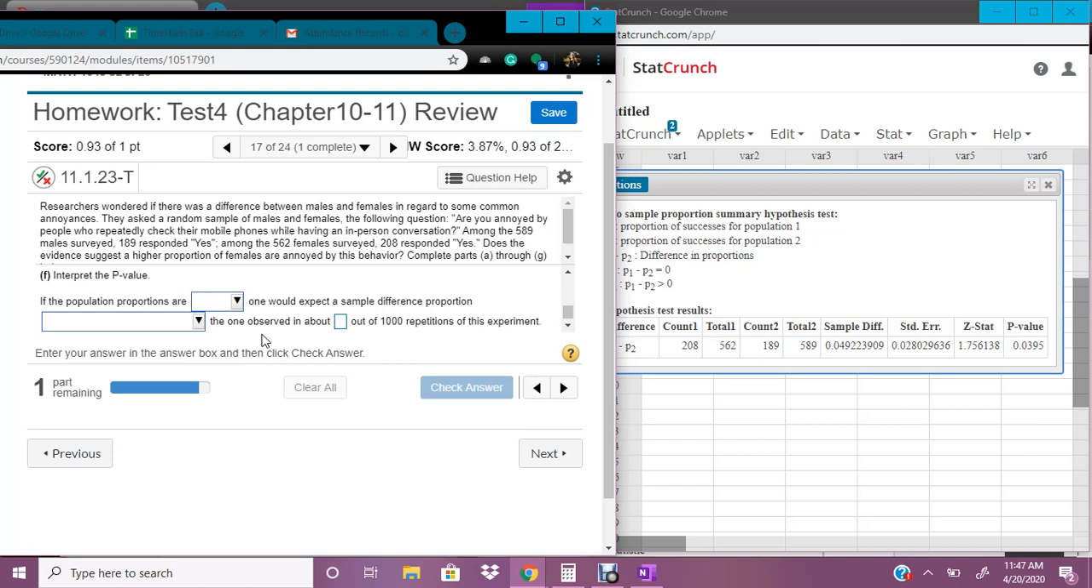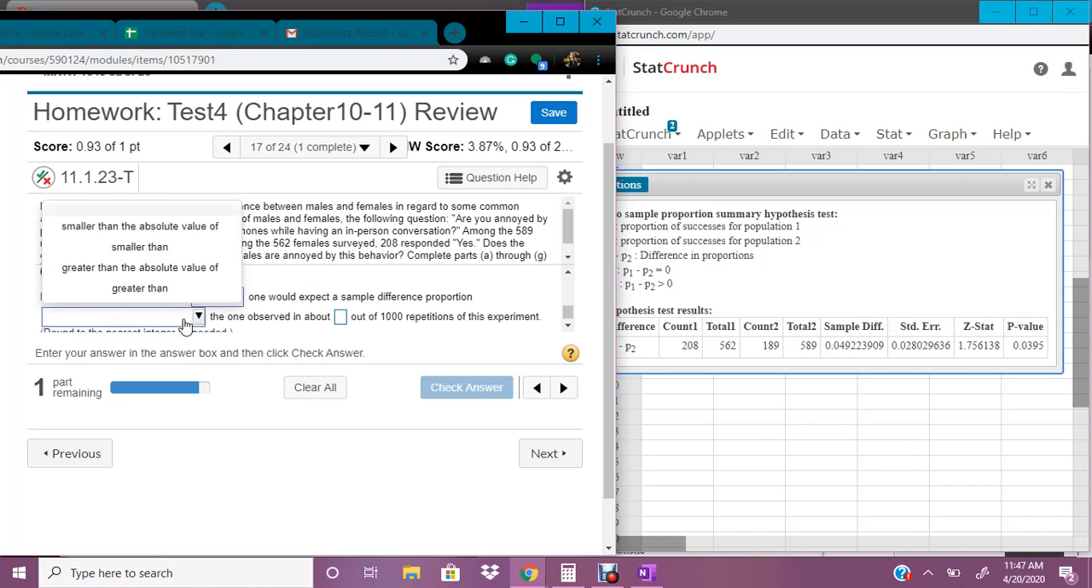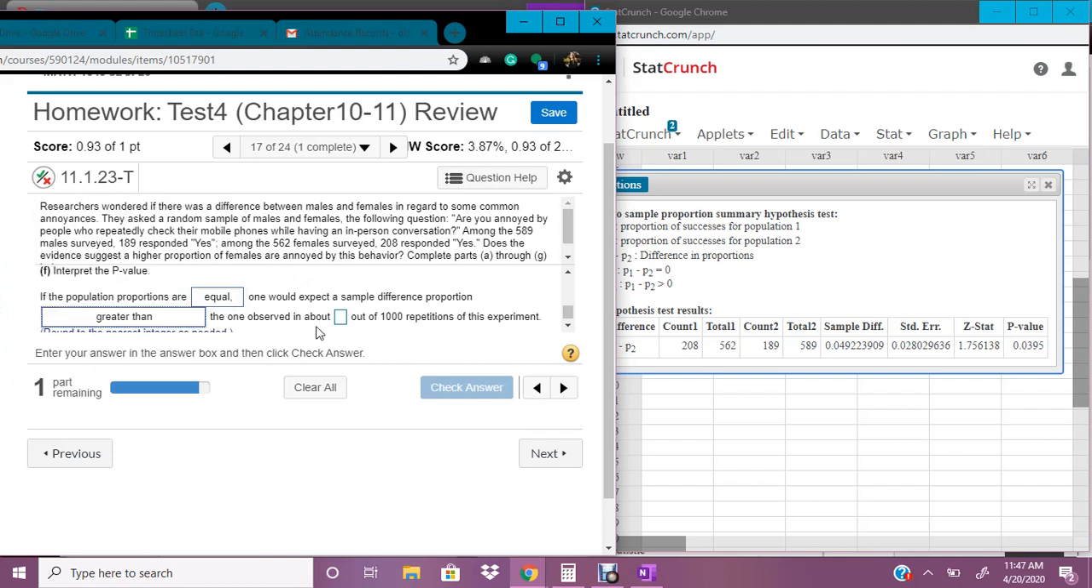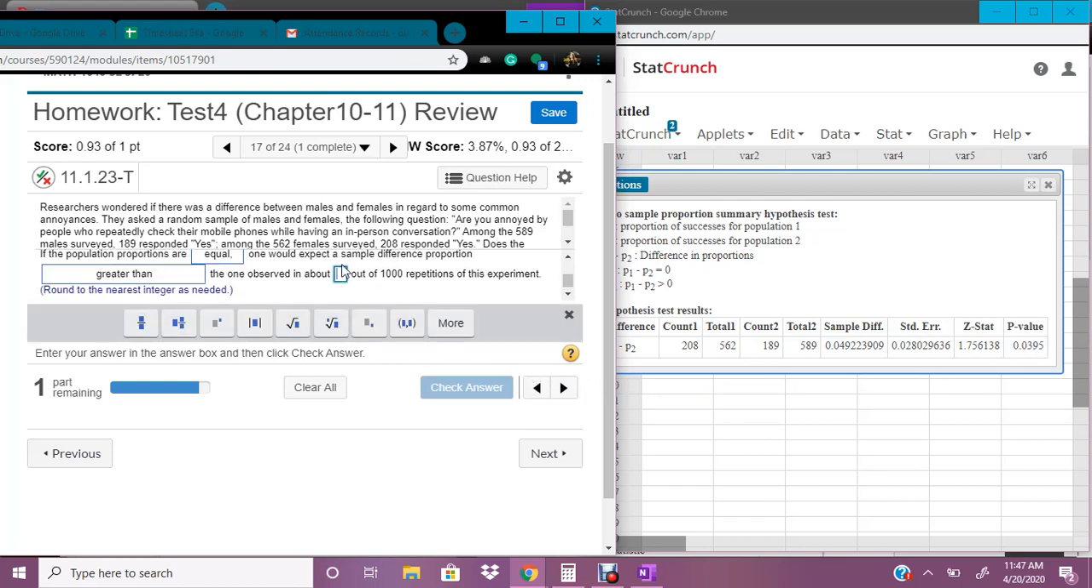Now this one gets a little tricky sometimes, but it's asking if they're equal. If our null hypothesis is right, and the reason why we're talking about that is because our p-value, you know what, never mind. They're just equal to. One would expect a sample difference proportion greater than the one observed in about, and then you multiply that by 1,000, which would be 40 out of 1,000.